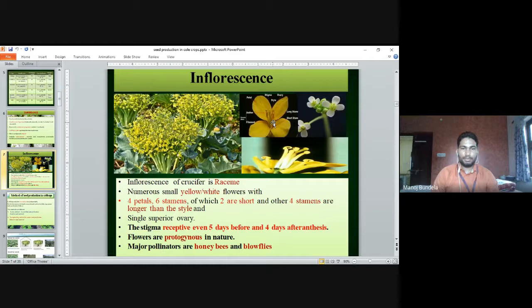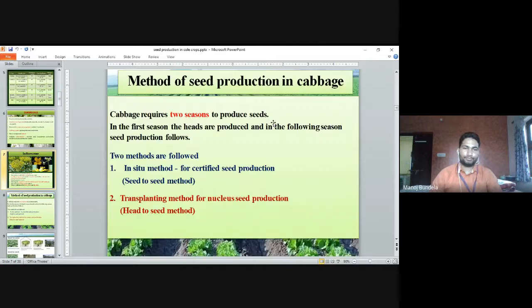The stigma is receptive even 5 days before and 4 days after anthesis. The flowers are protogynous in nature. The major pollinators are honeybees or blowflies. Normally it is pollinated by honeybees. Flies are the major pollinating agent in cole crops.